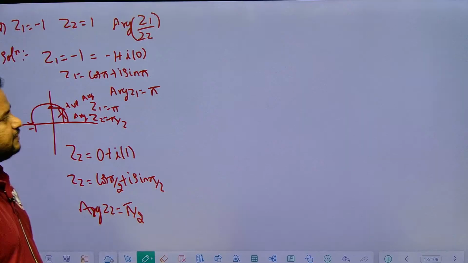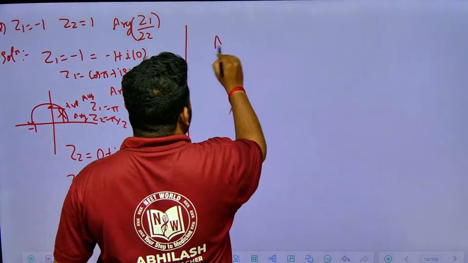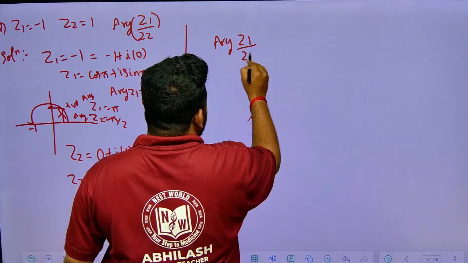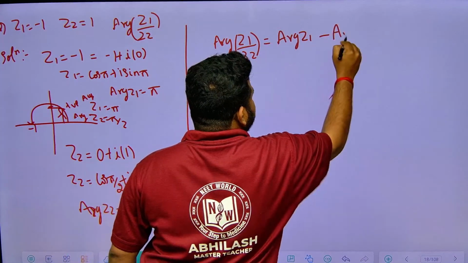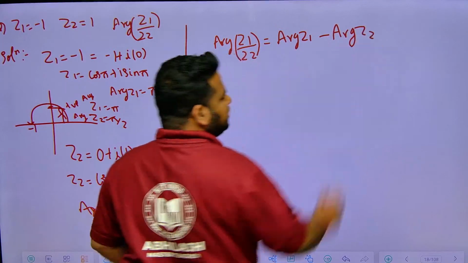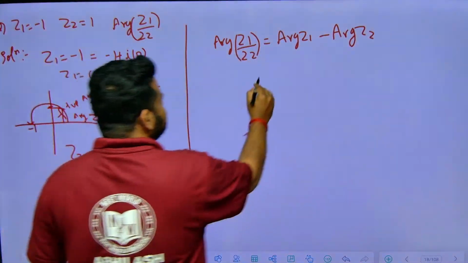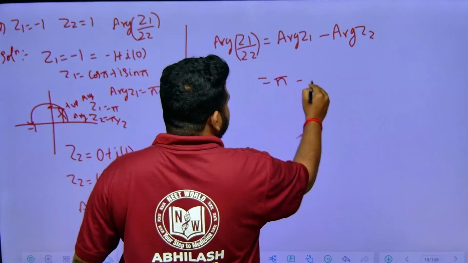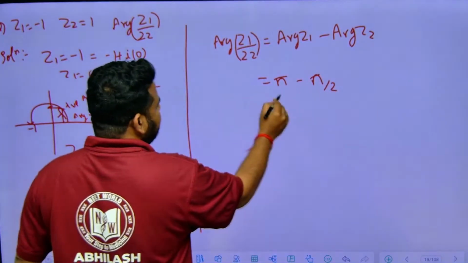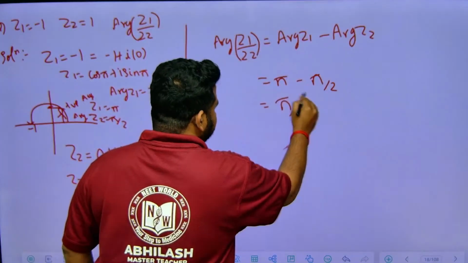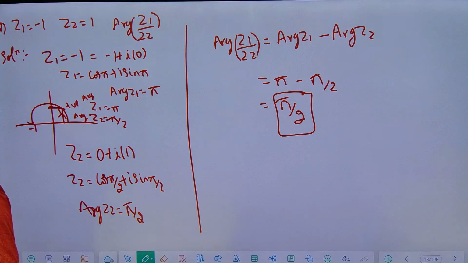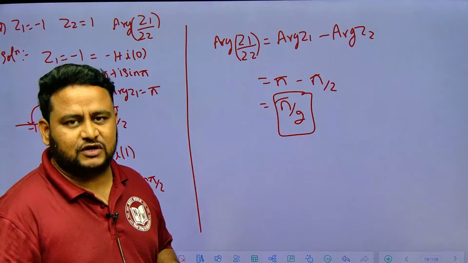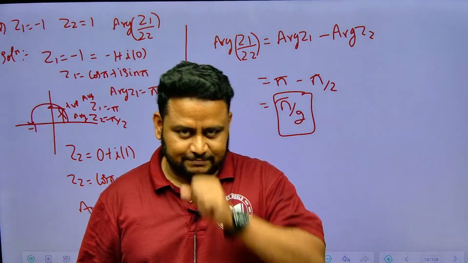Now they are asking us to find the argument of Z1 by Z2, which is nothing but the argument of Z1 minus the argument of Z2. I told you in the previous question how this comes. The argument of Z1 is pi and the argument of Z2 is pi by 2. So we will have pi minus pi by 2, and the answer is pi by 2. This is the final answer, friends. So we have solved all the types of questions pertaining to the chapter of complex numbers. Clear, friends?